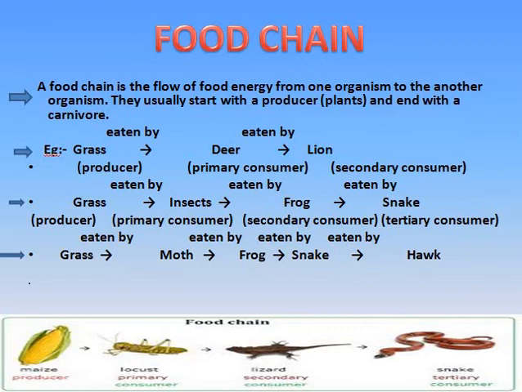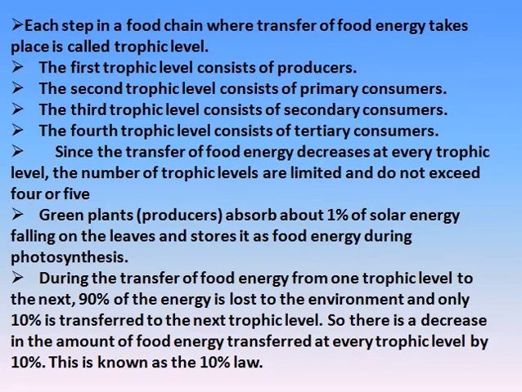Now each step or level of the food chain forms a trophic level, and the first trophic level in a food chain consists of autotrophs, or the producers. All plants are producers because they produce food by the process of photosynthesis. They are fixing the solar energy for consumers.